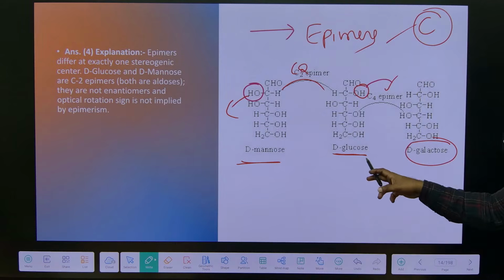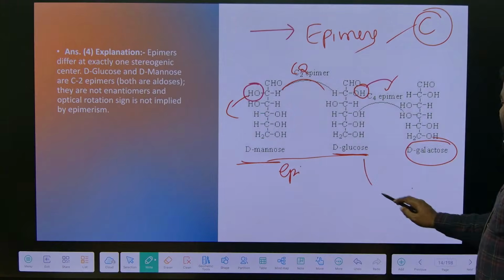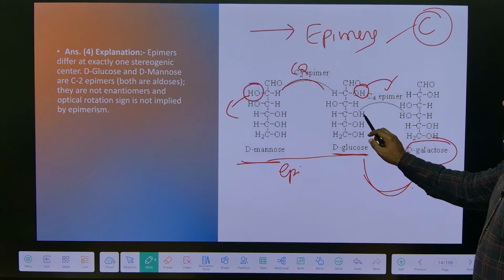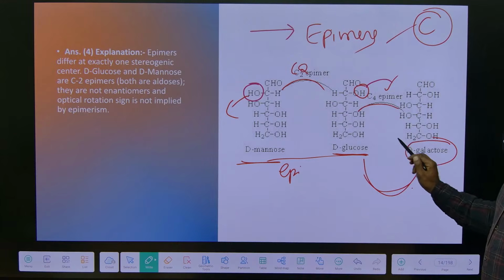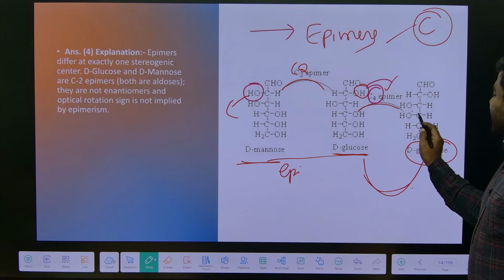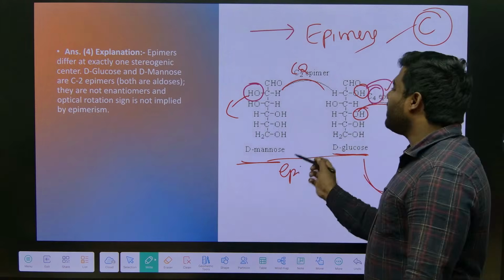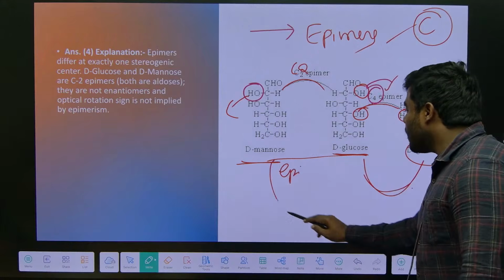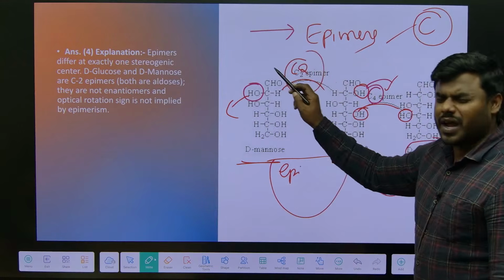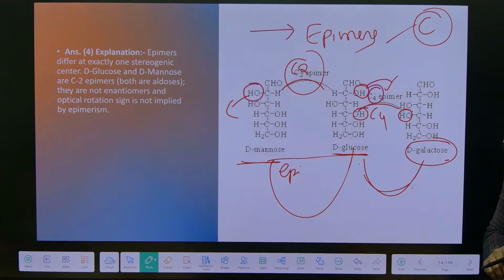Correct, na? Now, definitely glucose and mannose are what? Epimers. If you consider glucose and galactose, which carbon are we considering here? Fourth carbon. So you have to remember the carbon numbers. Here there is a similarity with respect to the fourth carbon, where the OH groups are arranged in opposite orientation. So remember a common statement: mannose and glucose are epimers at the second carbon, whereas glucose and galactose are epimers at carbon number 4. Definitely try to remember the carbon numbers here.